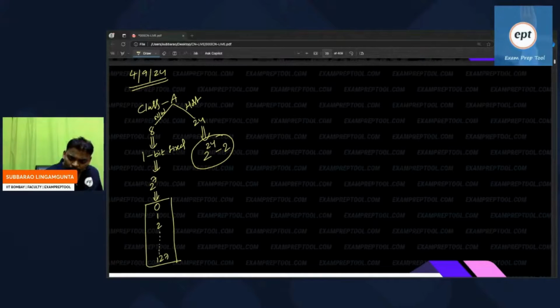Remember, in network number 0 and network number 127, this 0 is a special address and this 127 is also a special address.